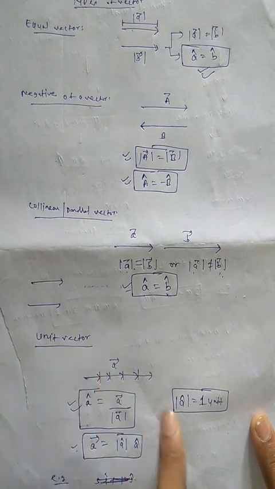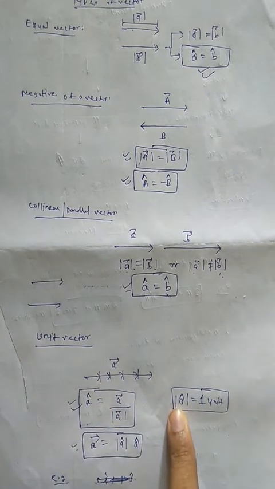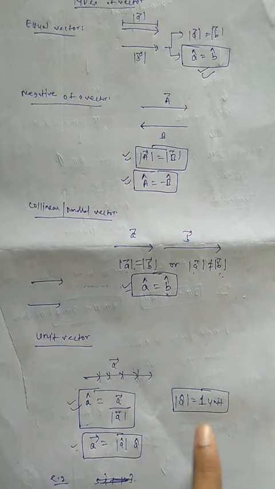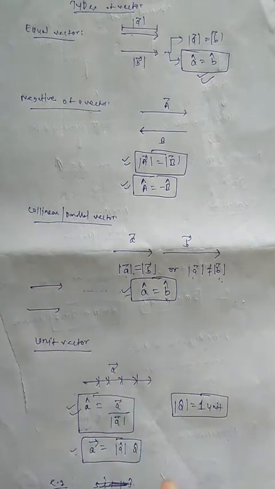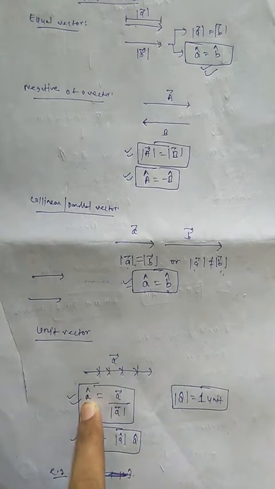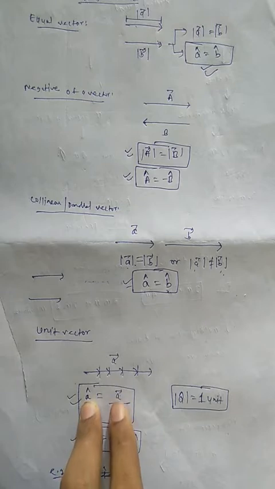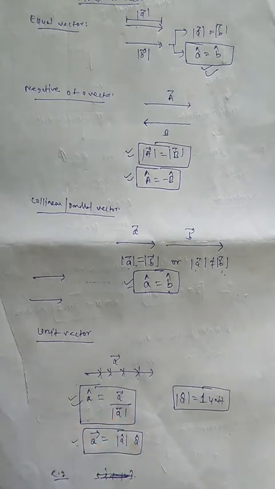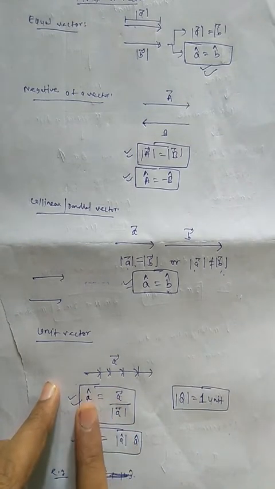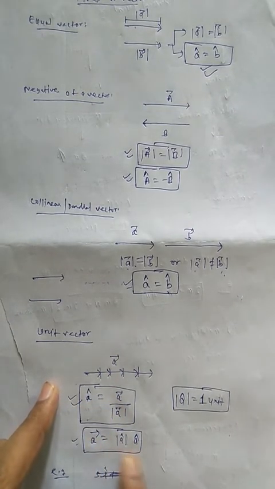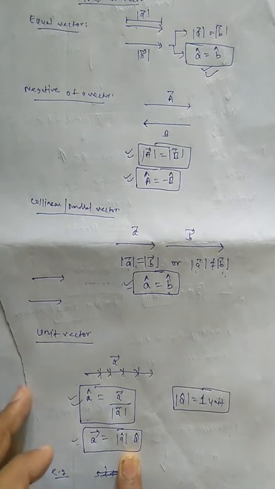So the magnitude of the unit vector is 1. A cap is the notation of the unit vector. Any vector with a cap on its head is known as a unit vector, its magnitude is 1, and its direction shows the direction of that particular vector, that is vector A. The unit vector of a vector can be found by dividing the vector by its magnitude, or by cross multiplication, vector A is equal to a cap times the magnitude of A. So I think you have understood the concept of the unit vector.